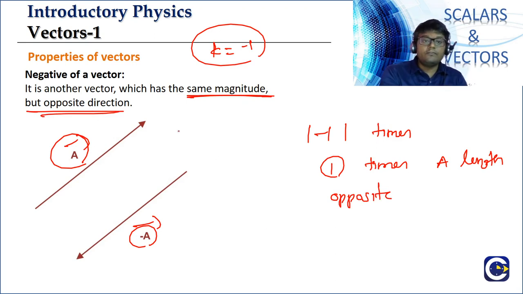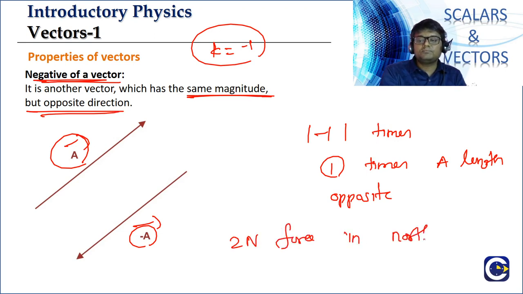What is the negative of that? We also call it the negative of a vector. What is the negative of a vector? If you have a vector, for example, a 2 Newton force in the north, that is a vector.